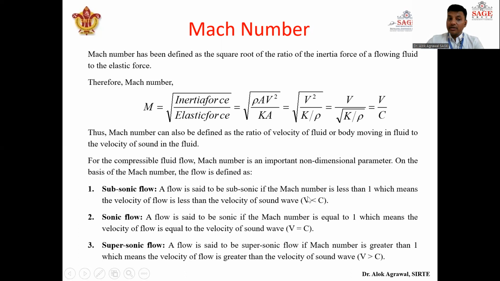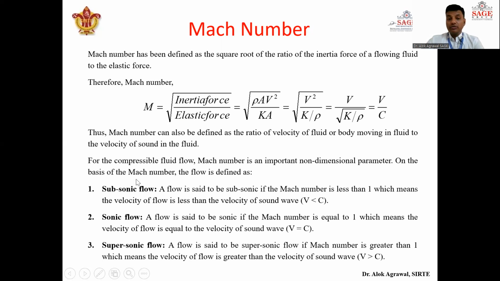Okay. Now the second one is sonic flow. Sonic flow is when the Mach number is 1, and it takes place when the velocity of any body is equal to the velocity of sound. So we get Mach number 1. So when these two velocities are equal, we get sonic flow.